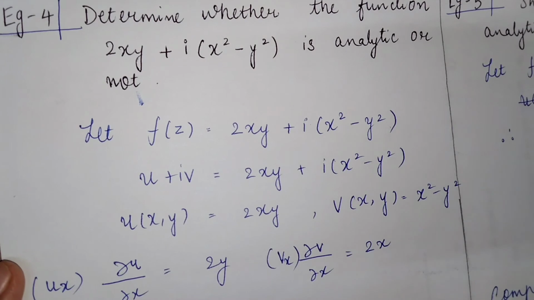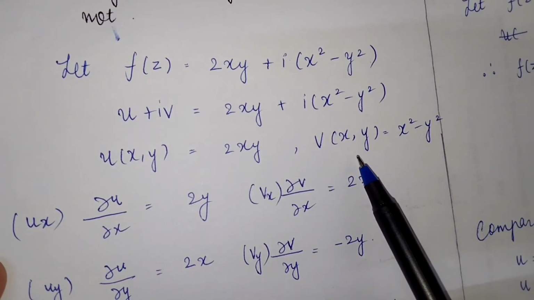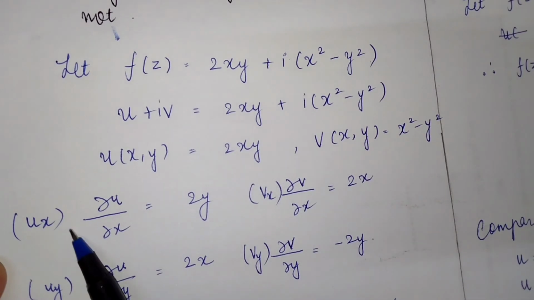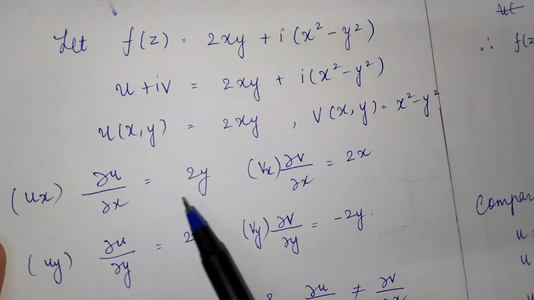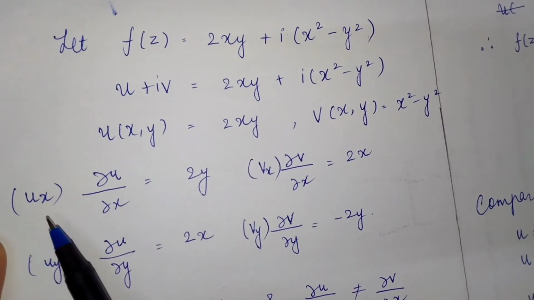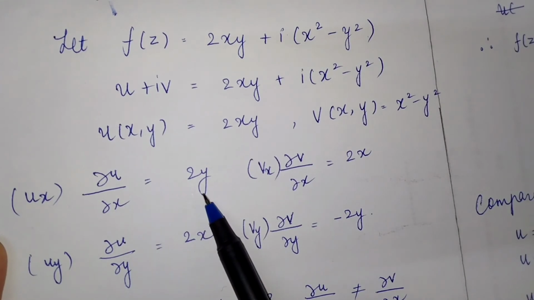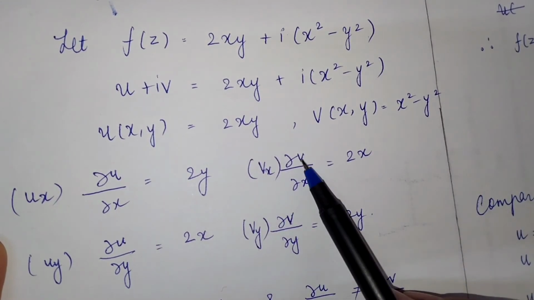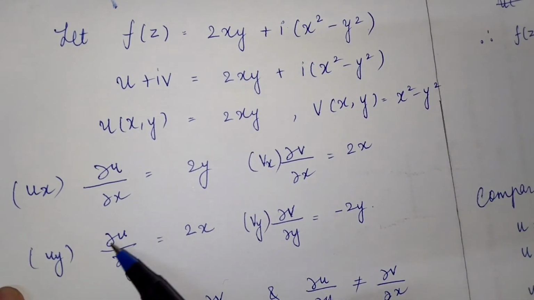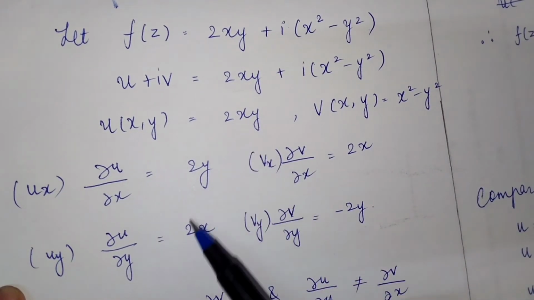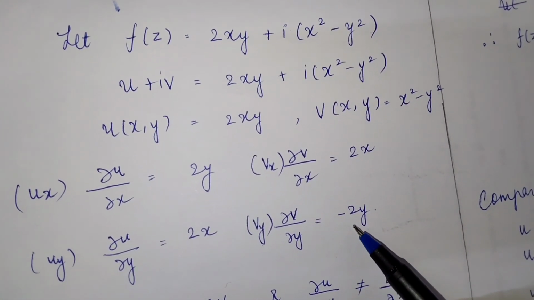Now again, as we got u of x comma y and v of x comma y, we have to find the partial derivatives ux, uy and vx, vy. So ux will be 2y. You can write ux or del u by del x. Okay, so that will be 2y. Again, vx or del v by del x will be 2x. uy or del u by del y will be 2x. And vy, del v by del y, is equal to minus 2y.